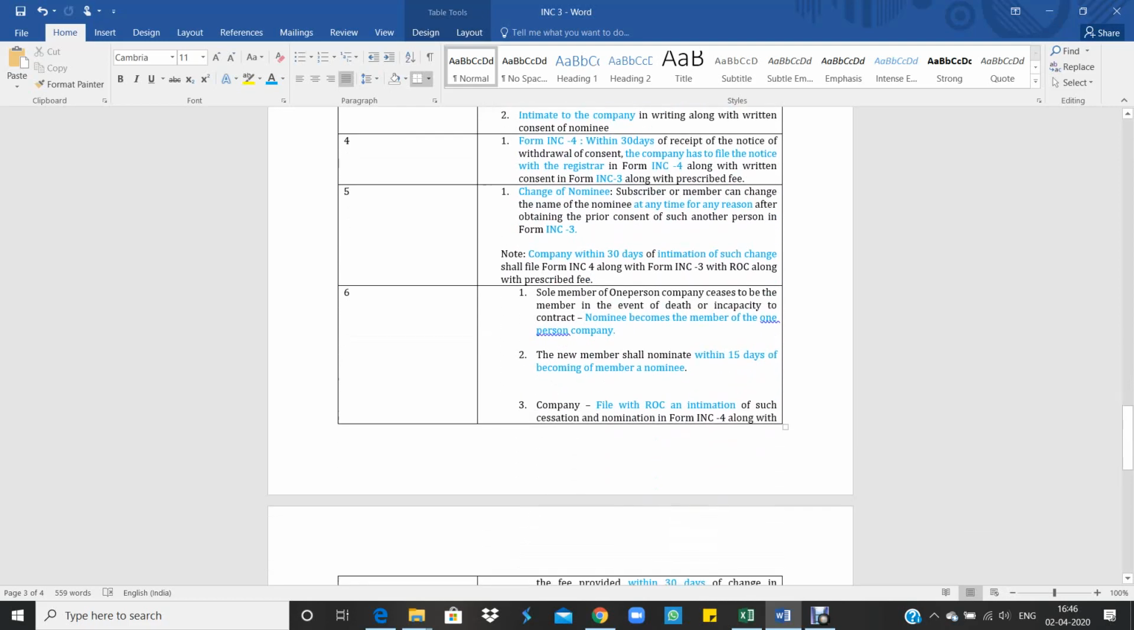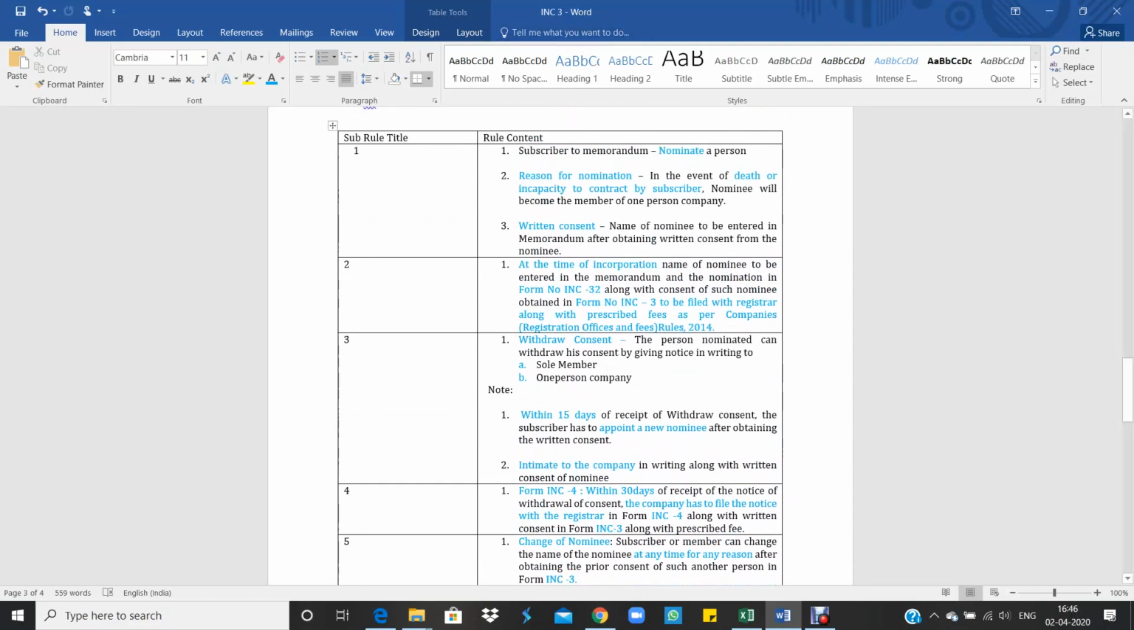Okay. Then rule 4 sub rule 6. What does rule 4 sub rule 6 say? A sole member of a one person company ceases to be a member in the event of death or incapacity to contract. See, INC3: at the time of incorporation itself, what the subscriber has to do is obtain a written consent from the nominee, and indicate his nominee's name in the memorandum. Why? We have learned the reason for that, because at the time of death or incapacity to contract of the subscriber, the nominee will become the member of the one person company. So this is the reason.